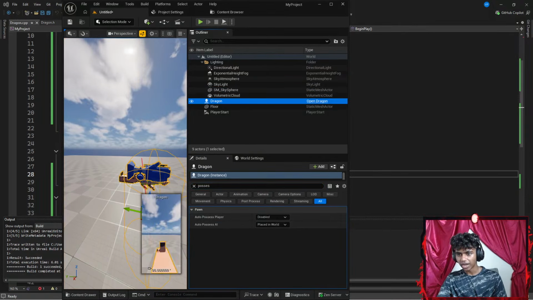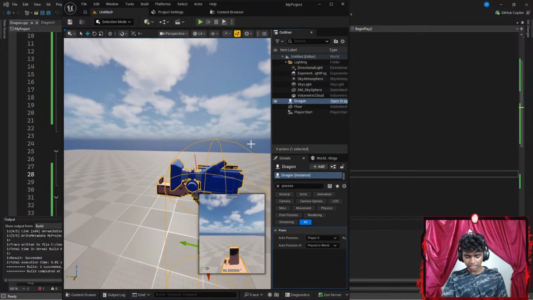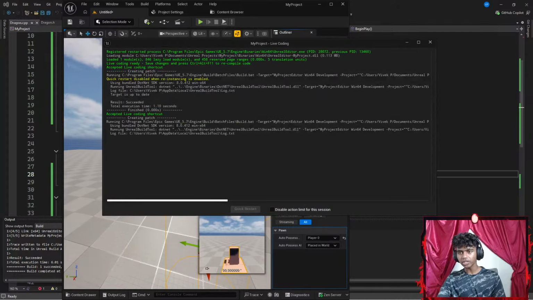I want to possess my dragon. There we go. My auto player possess should be set to 0. That's the only time I can actually move my dragon. Now let's hit Control Alt F11 again to patch my code. Let's see what happens. Okay, there we go.